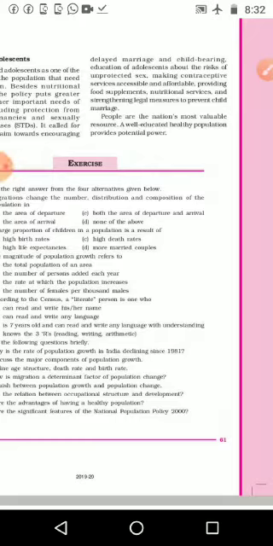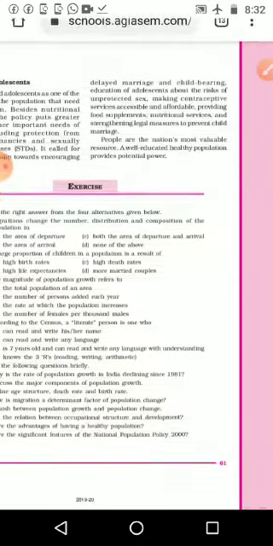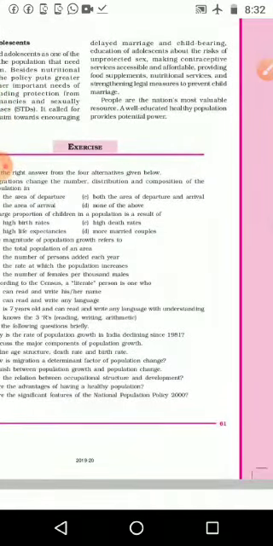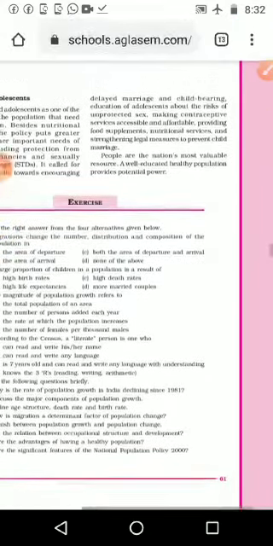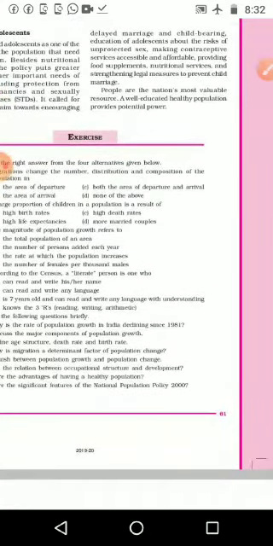And we know 1098. If you call 1098, you will get help from the child helpline. We know what the child helpline is doing, so you can make use of these government services. They are free services, you can make use of them.